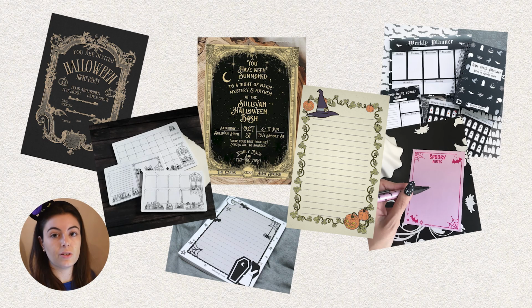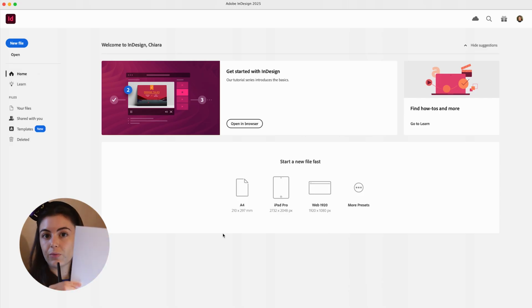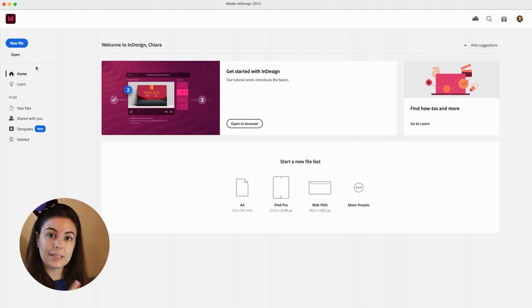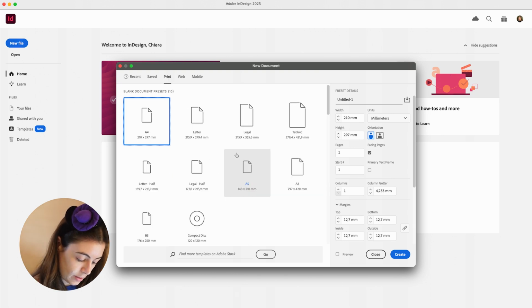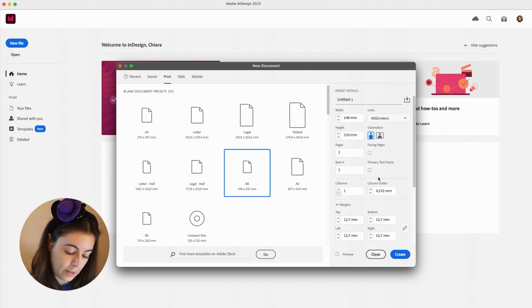If you're an artist, you can showcase your drawing as the frame of the block notes. But anyways, I think it's okay to have this size again, A5 for block notes. We're going to do this in InDesign. Okay, new file, print, not web. And then we're going to look for A5. We don't need facing pages, we need it vertical.